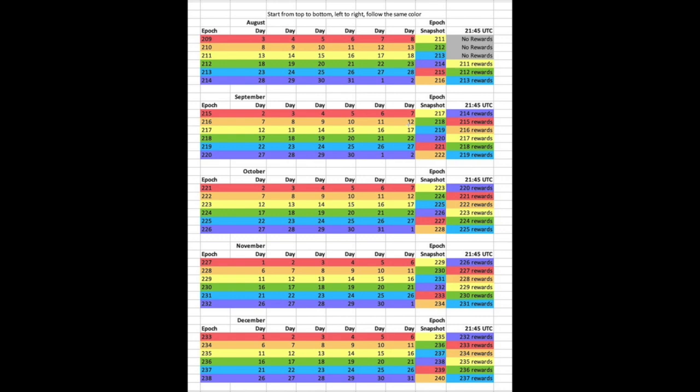Let's see if we can go through some more examples here. Let's say you are anticipating your rewards for Epoch 216. So next week, September 7th is when we'll see the beginning of the next epoch. As far as when you're going to anticipate your rewards, you'll see those rewards paid out at the end of Epoch 217. We can see here it says 216 rewards, matches up with the day September 17th, which is the end of Epoch 217. So that's going to be how we look at the rewards.